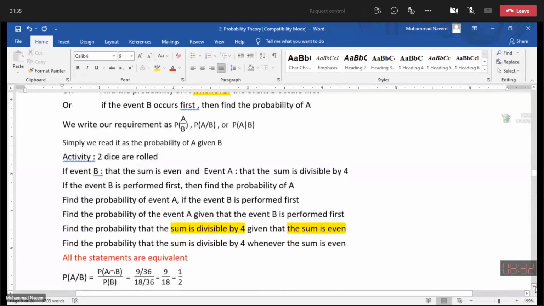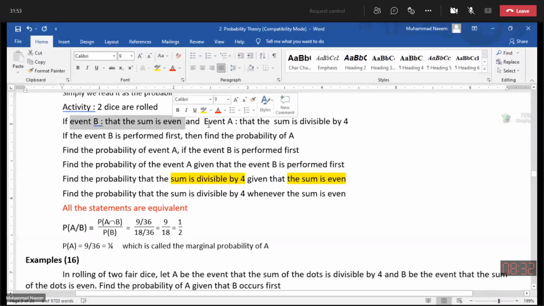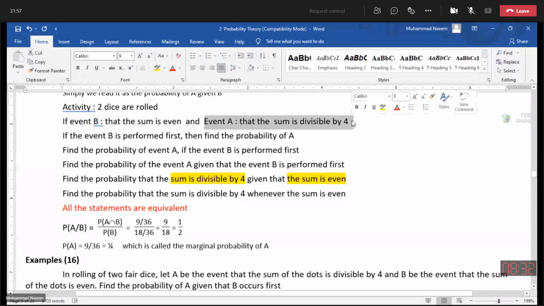Now recall our previous example in which two dice are rolled. Let's say the event B is that the sum is even, and event A is that the sum is divisible by 4.